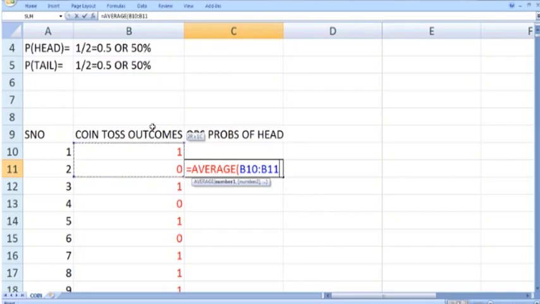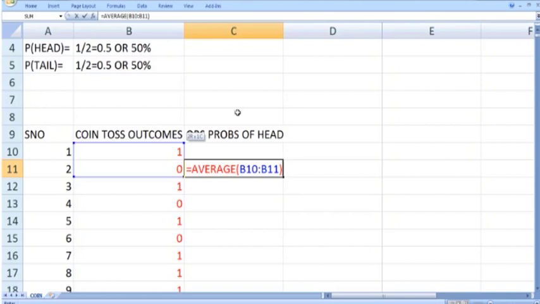The same does the average command. Here we have 1 the first time, and next time we have 0. So the probability of getting a 1 is 1 out of 2, which is 0.5. So this average command will do the job for us.